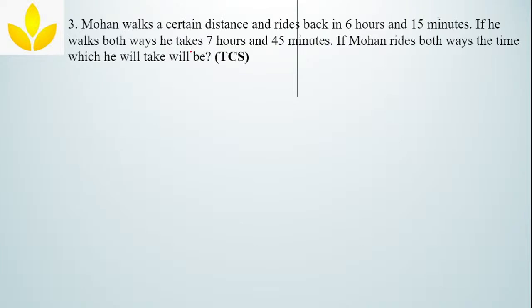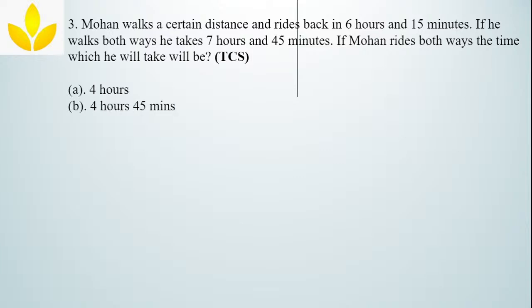Next question. The third question here is: Mohan walks a certain distance and rides back in 6 hours 15 minutes. If he walks both ways, he takes 7 hours and 45 minutes. If Mohan rides both the ways, the time which he will take will be. Okay, so Mohan walks a certain distance and rides back in 6 hours 15 minutes.